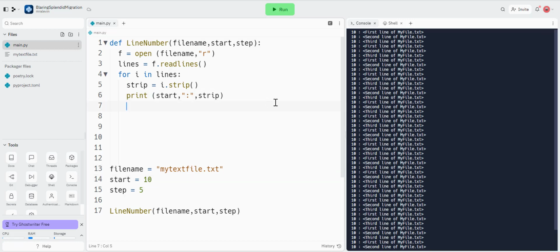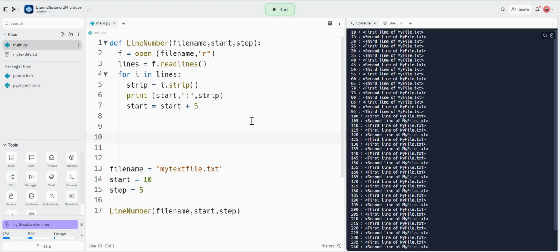So we're going to do start equals start plus 5. That's going to make it go up by 5. Nice and simple.